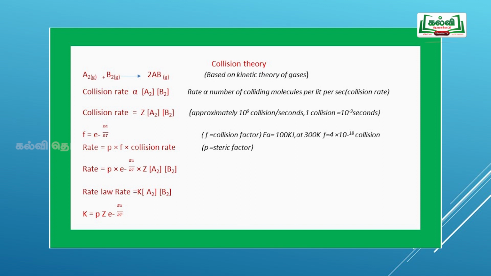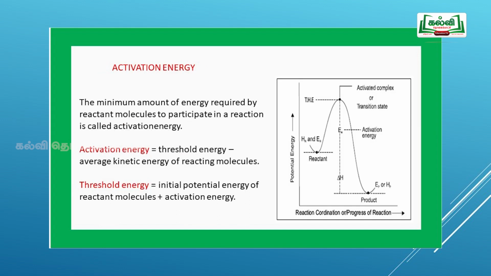Regarding this collision theory, we shall see the pictorial representation. If you see the reactant or the product, all the components have a certain potential energy. If the reactant molecules gain energy, that is the activation energy, and attain the threshold energy, it is called an activated complex. This activation energy acts as a barrier.